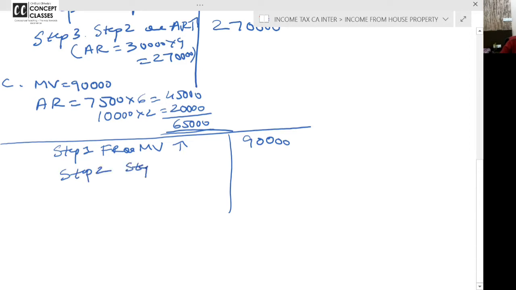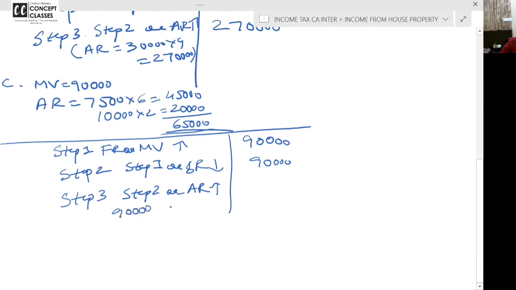Step 2 is your step 1 or standard rent, whichever is lower. Step 1 is 90,000 and standard rent is not given. So you can't say standard rent is 0. It's not given, so it means 90,000. Step 3, step 2 or actual rent, whichever is higher. So what is the actual rent? Step 2 answer is 90,000. But actual rent is 65,000.